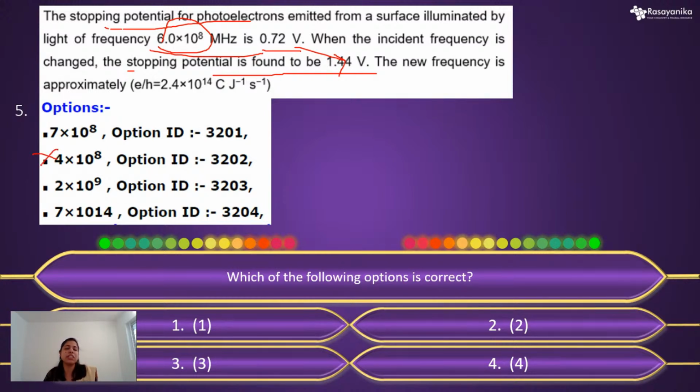Second option, you can easily eliminate it. It's a pretty simple thing. Just apply your concept, just look at your options, apply your conceptual thinking and logic, and you can easily get to the correct option. So among 1, 3 and 4, now we need to answer.